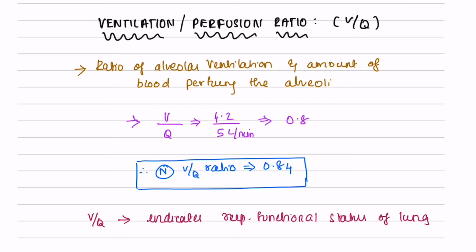It is the ratio of alveolar ventilation to the amount of blood perfusing the alveoli, where ventilation is equal to 4.2 liters per minute and perfusion, or the blood flow, is equal to 5 liters per minute. So the normal VQ ratio would be 0.8. VQ indicates the respiratory functional status of the lung, or it evaluates the matching of ventilation to perfusion.